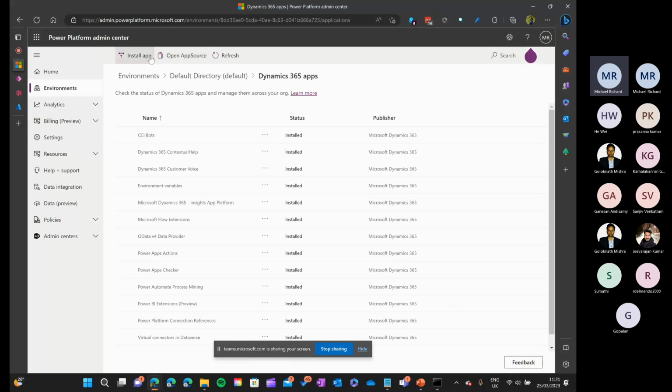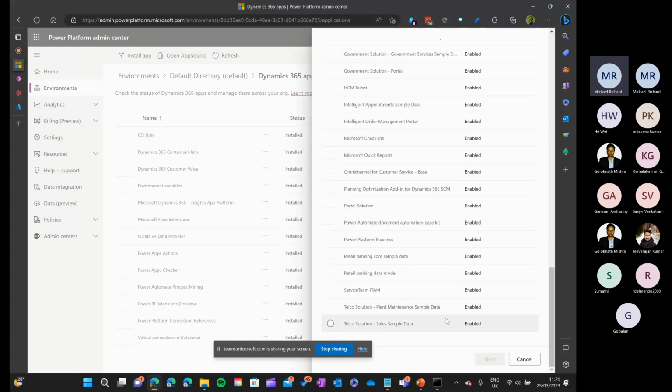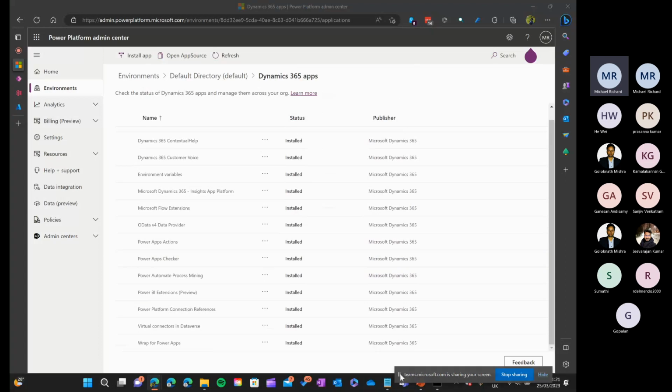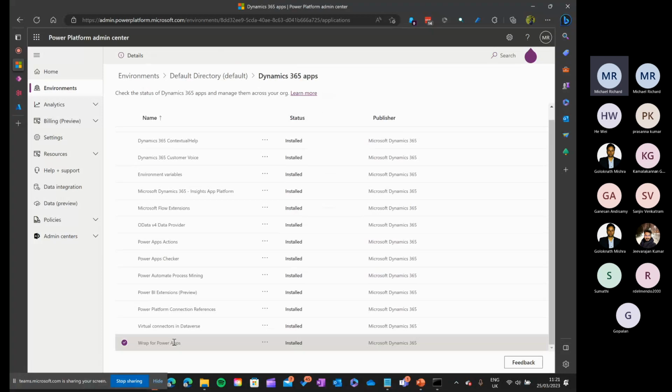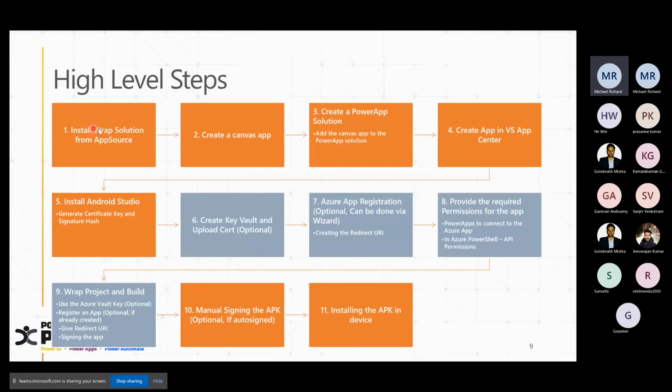Okay, so what you need to do is you need to click install app, and in the list you will see at the bottom called RAP for Power Apps. Okay, right now, since it is already enabled in my environment, it's not showing up here. Let me move this somewhere here. Yeah, so you can see here RAP for Power Apps that is already installed. Okay, so this is the first step, and that's what we are showing in our PPT as well. Install RAP solution from the app source.